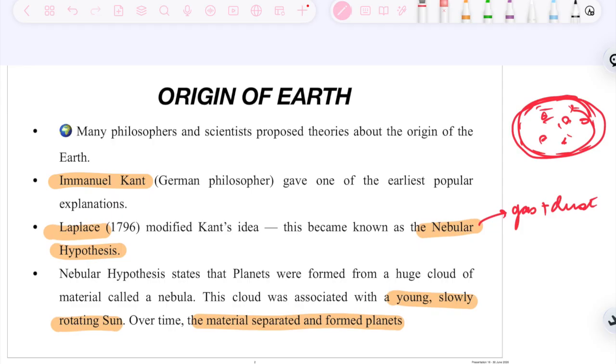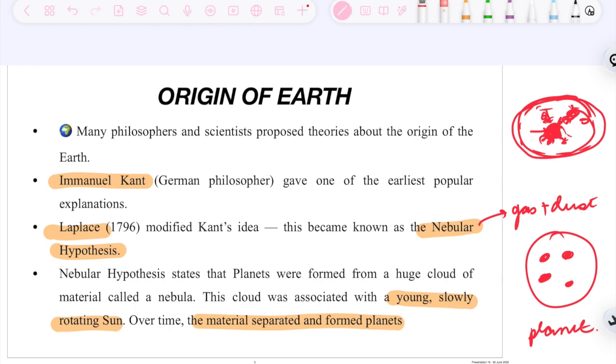From this nebula, a young rotating sun was formed. How was it formed? When the material came together, it formed a young sun due to gravity. And when this material separated and accumulations of dust particles and gases were formed, this led to the formation of planets.